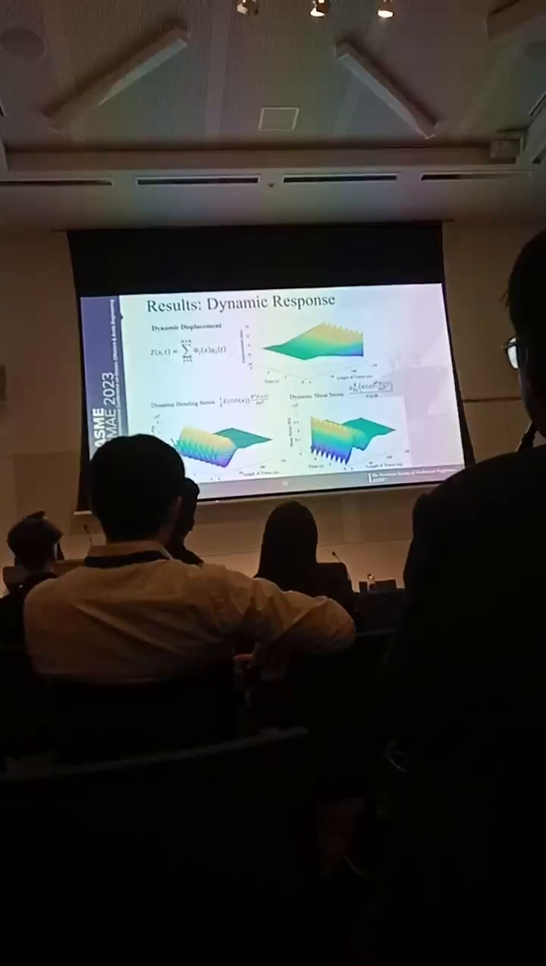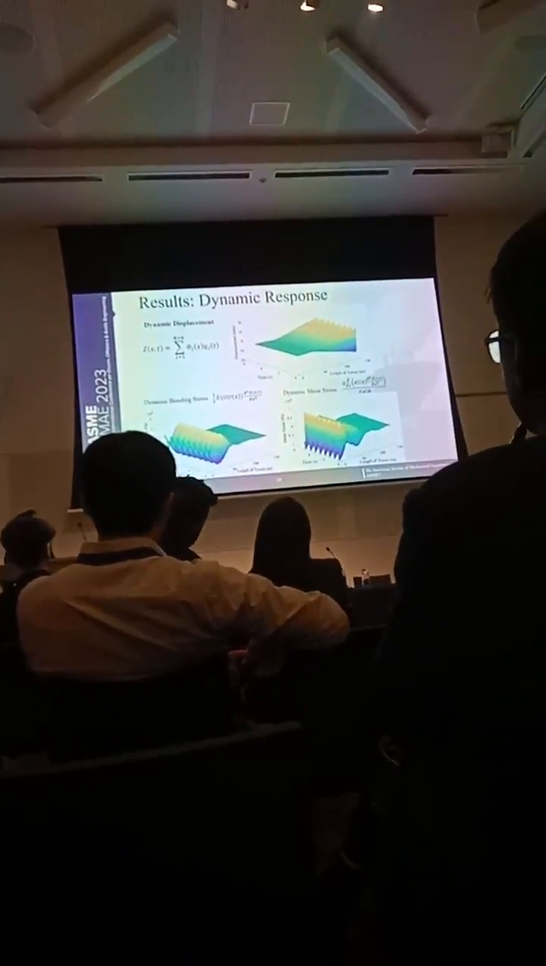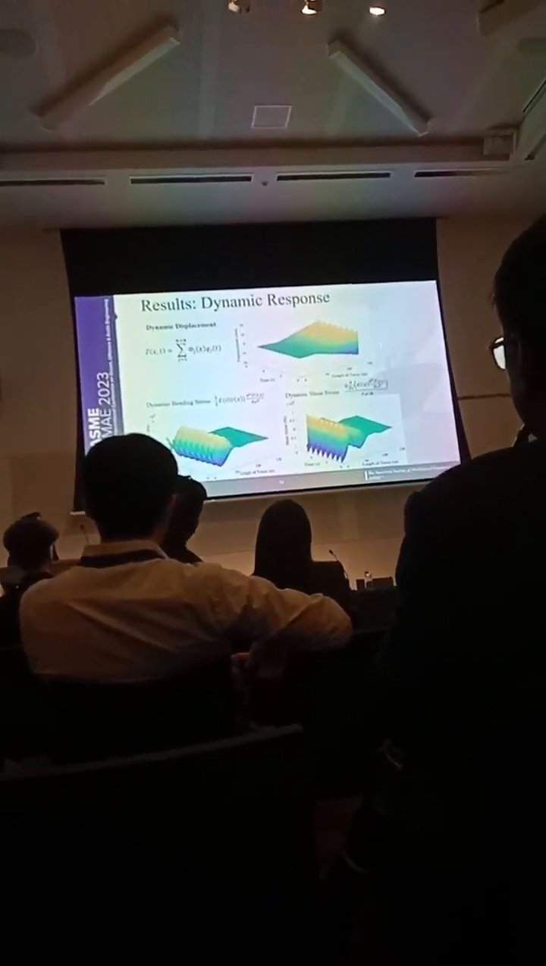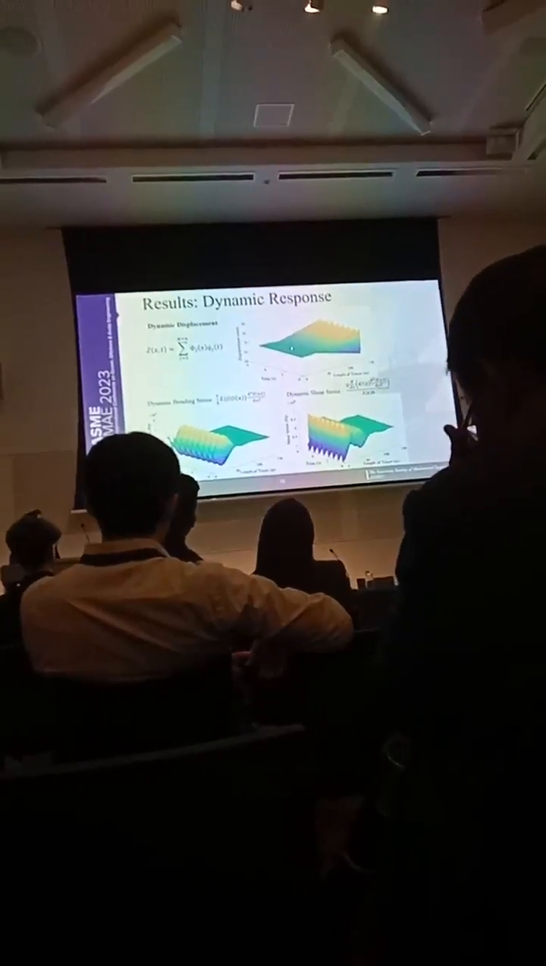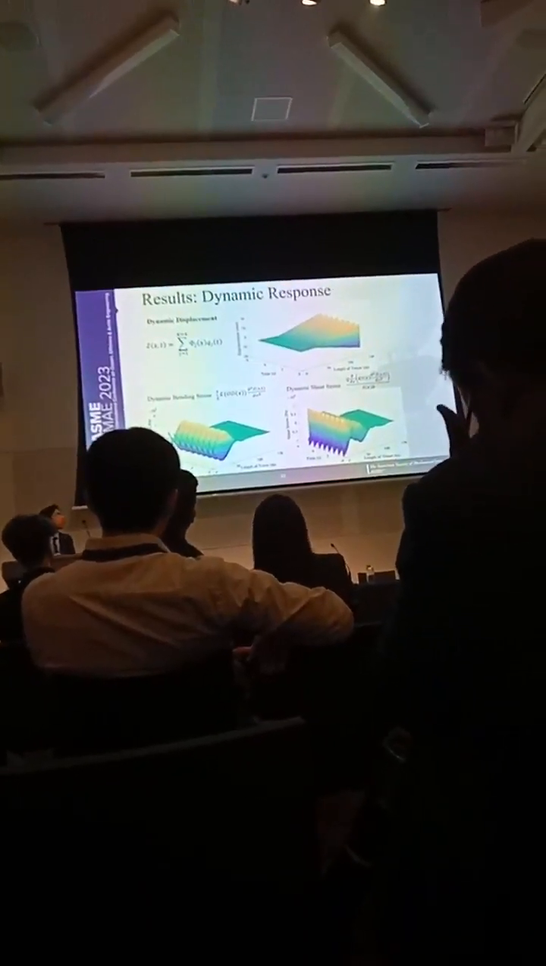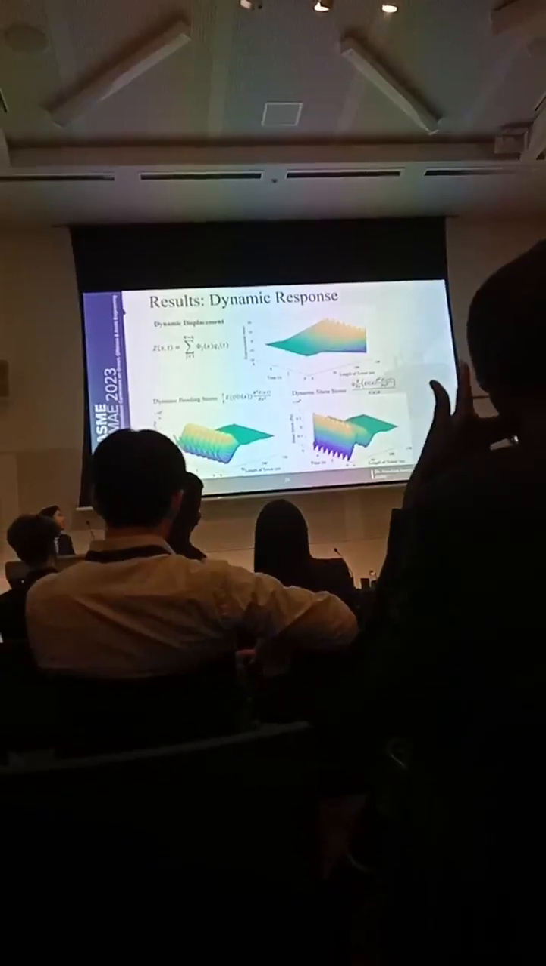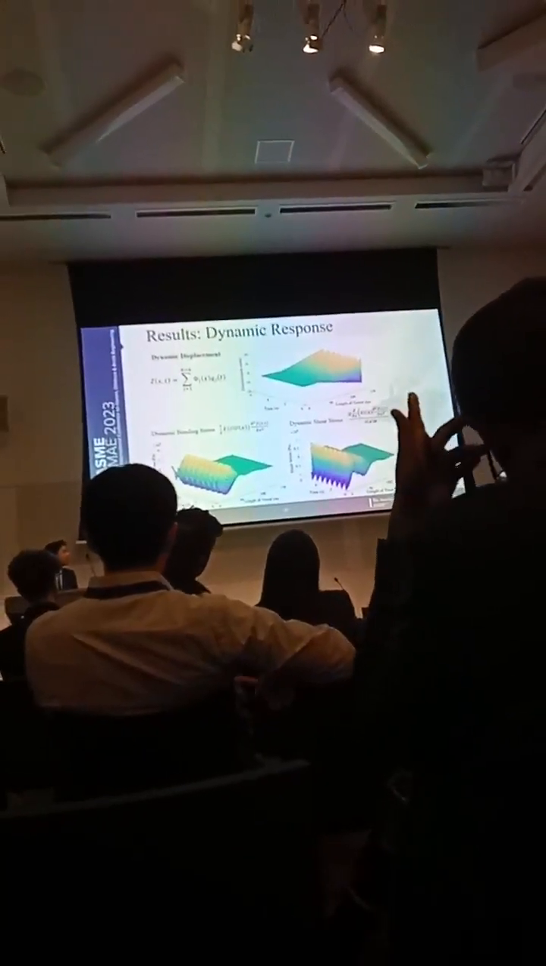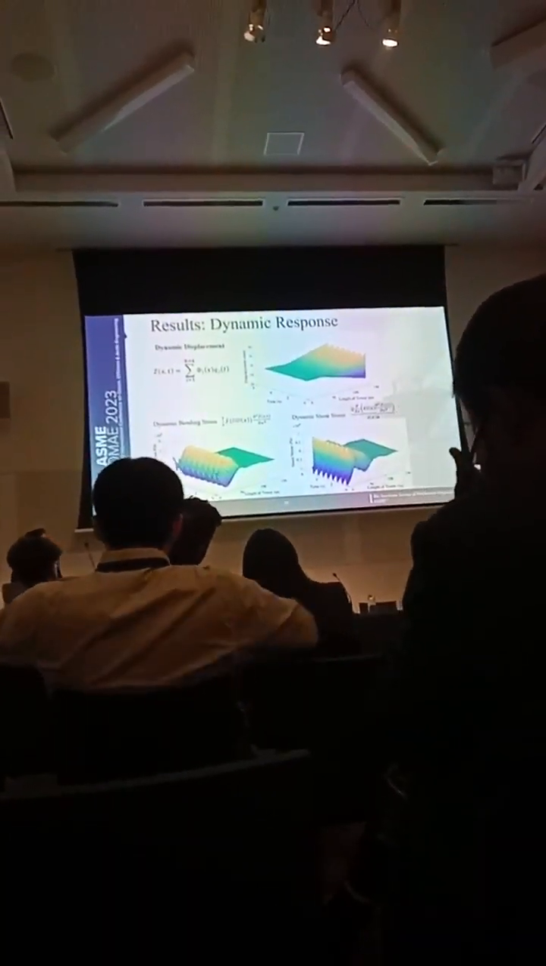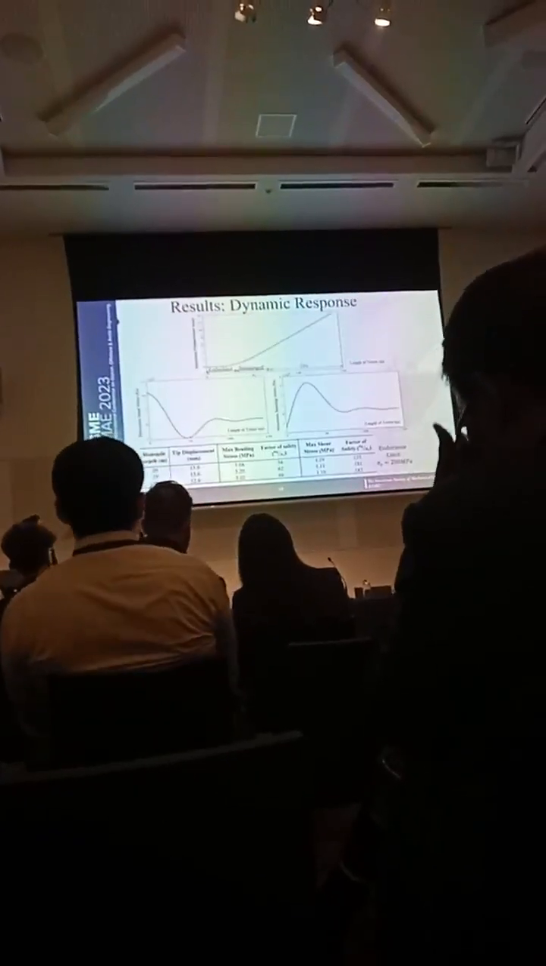Now, these are the plots for displacement and dynamic bending stress and shear stress with respect to space and time. Here also we can clearly see the effect of the stiff soil since the displacement is very less in this region. Also, the stresses are quite high in this region as compared to other parts of the soil.